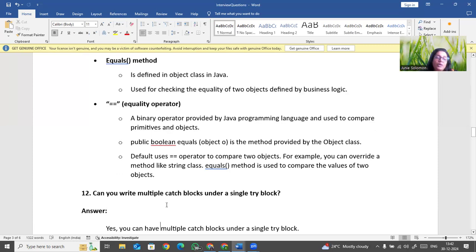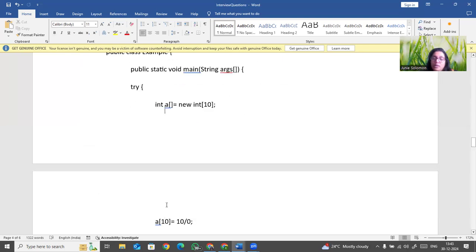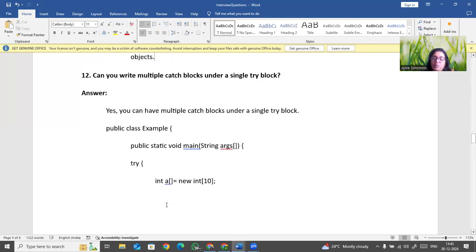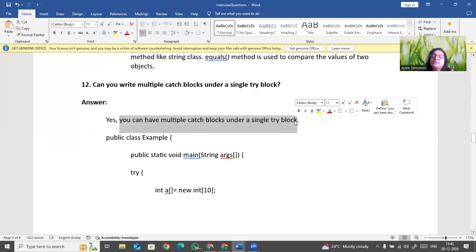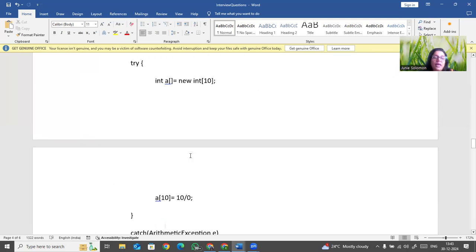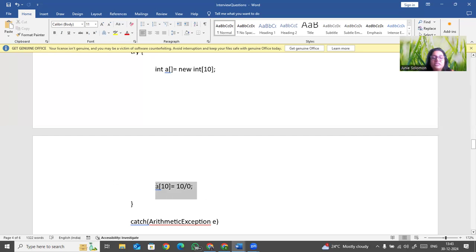Now, can you write multiple catch blocks under a single try block? Yes, we can write multiple catch blocks under a single try block. For example, if you write the main and you put the try, you can get an arithmetic exception here. You are having an array here, and since you are accessing an element, it can throw an array index out of bounds exception also, or any other exception.